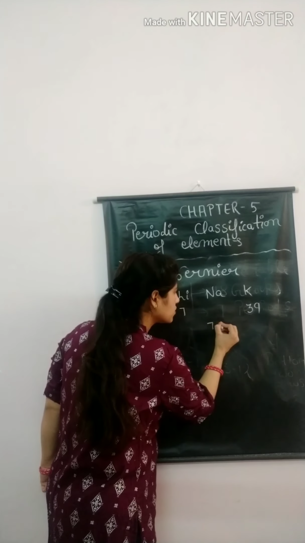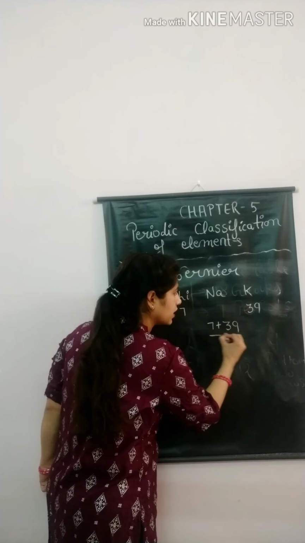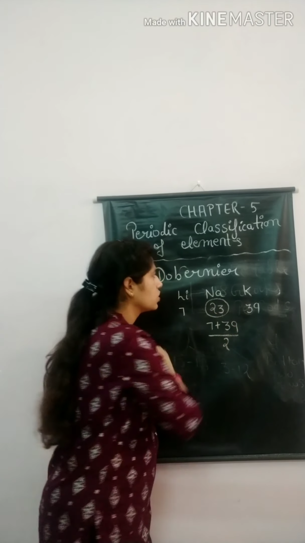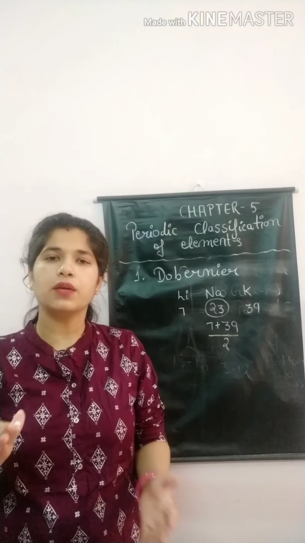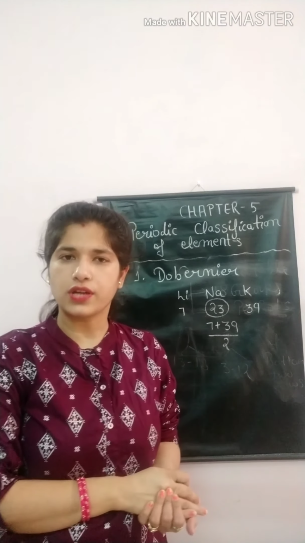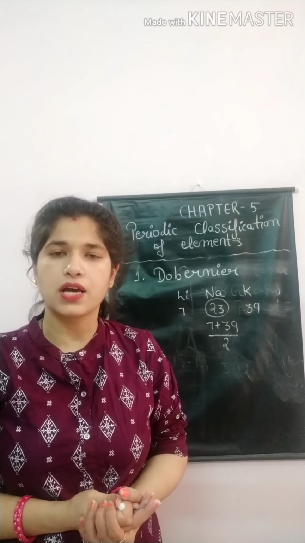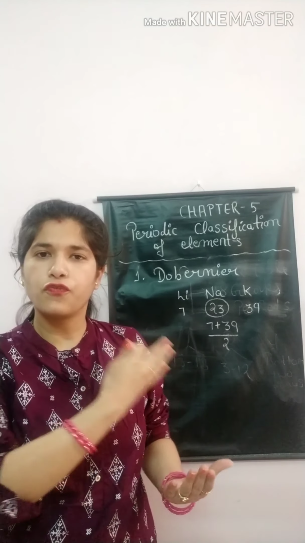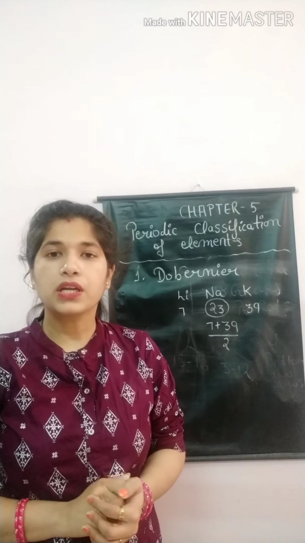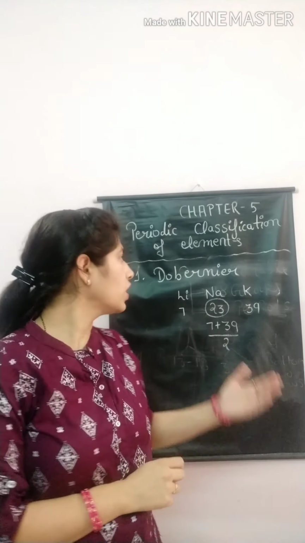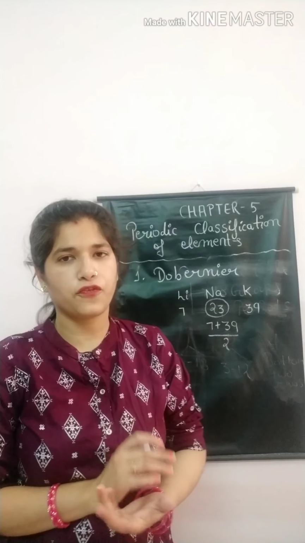What is the atomic mass of lithium? 7, potassium 39, divide by 2, the answer will be 23. So according to Dauvergne, all elements are classified in a triad form. The middle element has an atomic mass that is the average of the first and last elements, but he failed to arrange all elements in a triad form. That's why Dauvergne's classification failed.